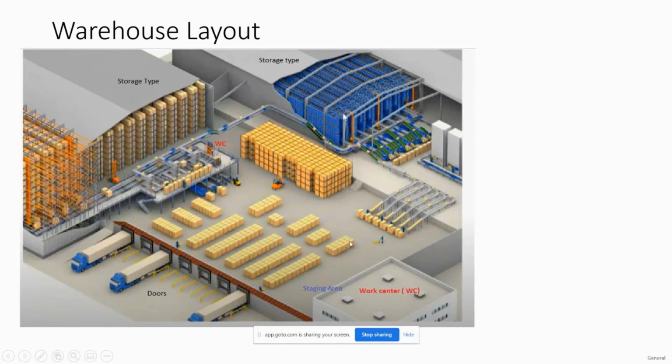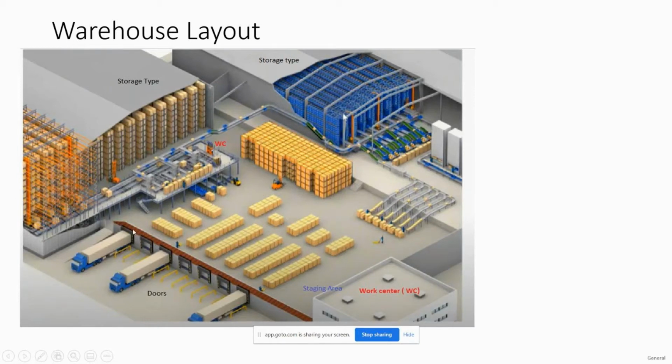Once the quality inspection is done, we take the material to the storage types. If some materials get rejected, we take them to the rejection storage type, and from there we can send the material back to the vendor. So this is how the layout works.